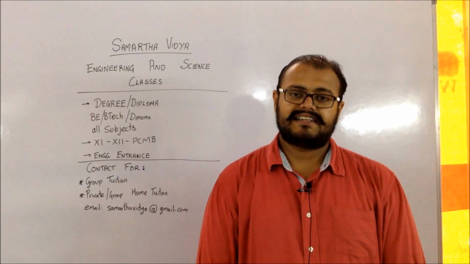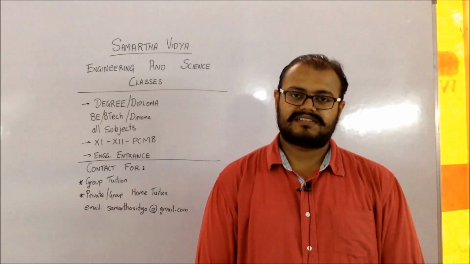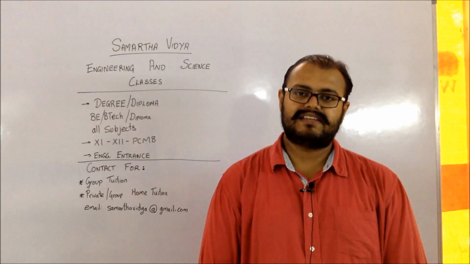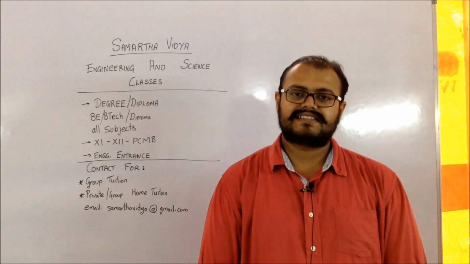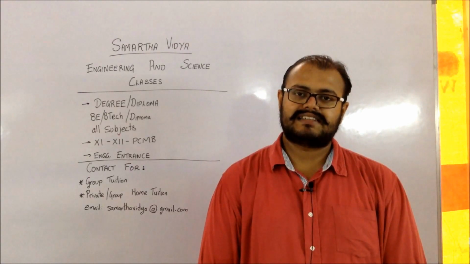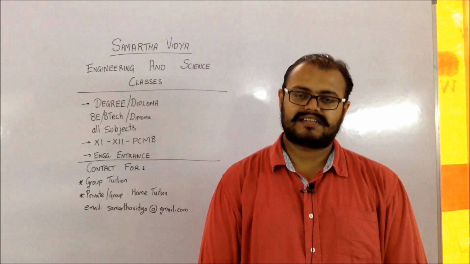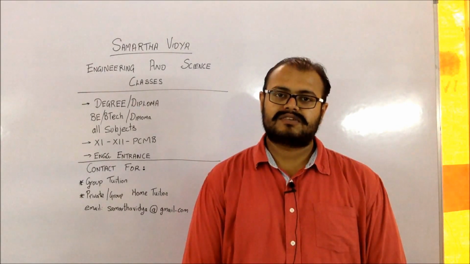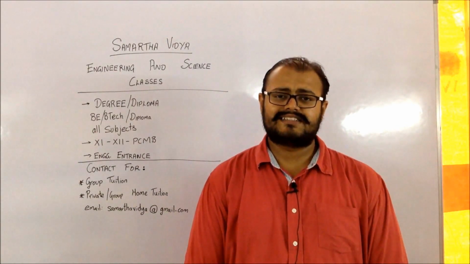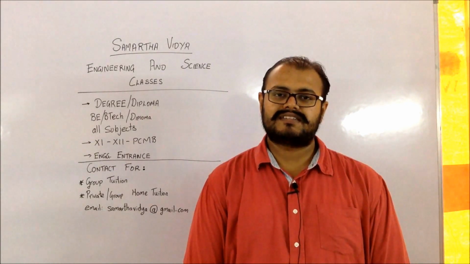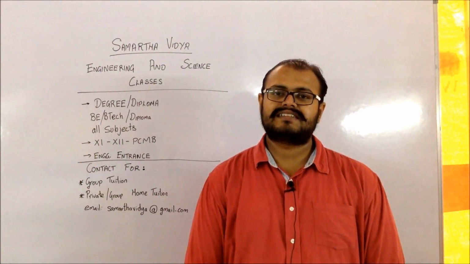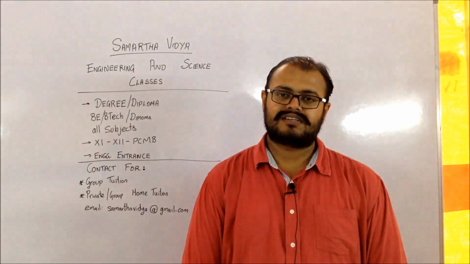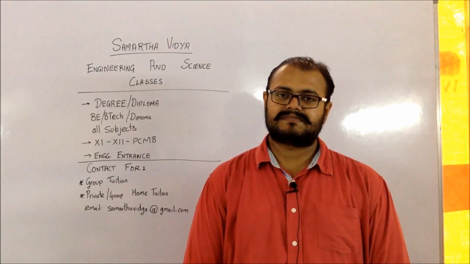In the next category, that is going to be the private colleges, which are the unaided colleges and which are going to be the non-minority groups. In this case, if it is an autonomous institute, then there is a 65% quota given for the state student, and there is a 15% quota for the all India students. There is a 20% quota which is given for the institute level intake. So in this case, basically it is going to be the management seats or the NRI quota, which is the 5% quota which is given.